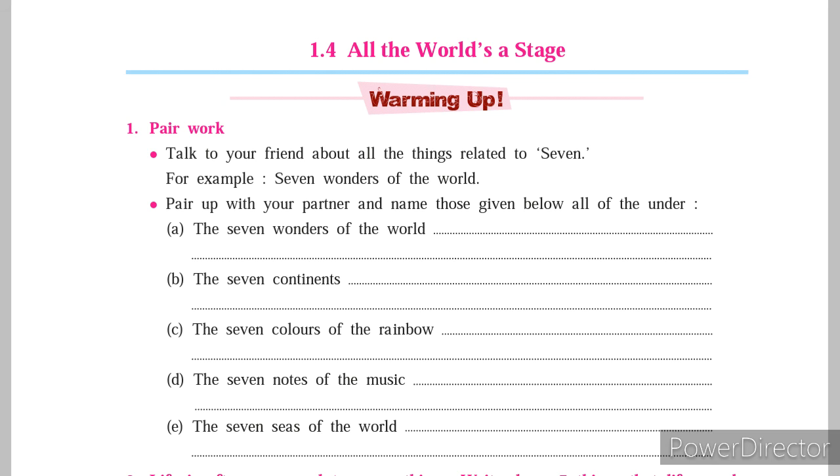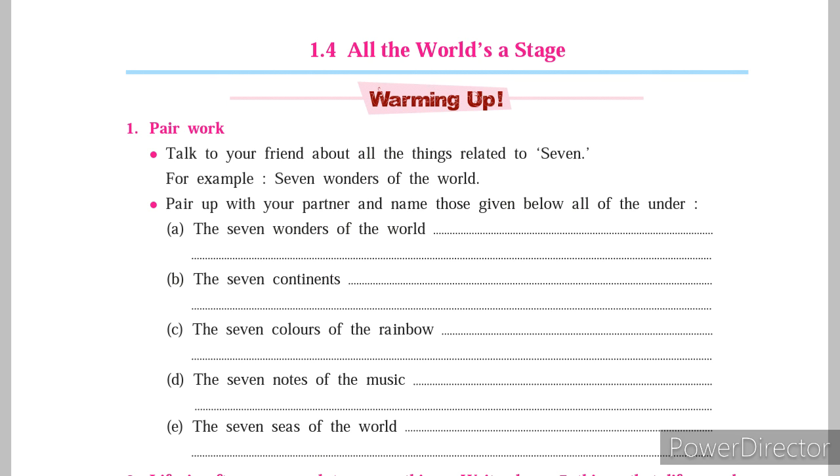So the first activity is pair walk. Talk to your friend about all the things related to 7. For example, 7 wonders of the world. So pair up with your partner and name those. Now, which are the 7 wonders of the world? The Great Wall of China, we know, then Taj Mahal, then Statue of Liberty, then Eiffel Tower, etc. So we all know the 7 wonders of the world.